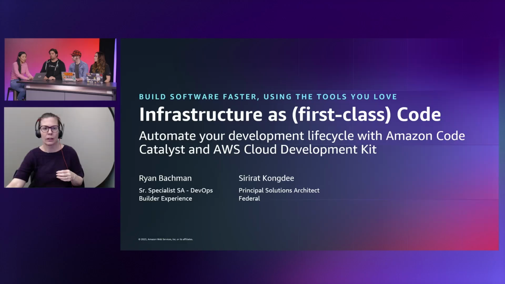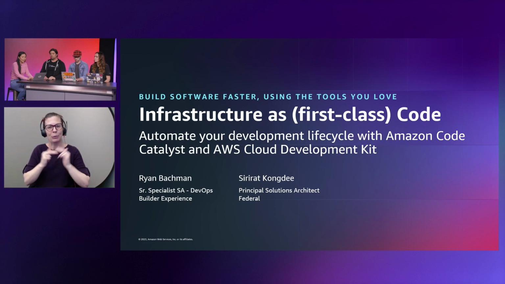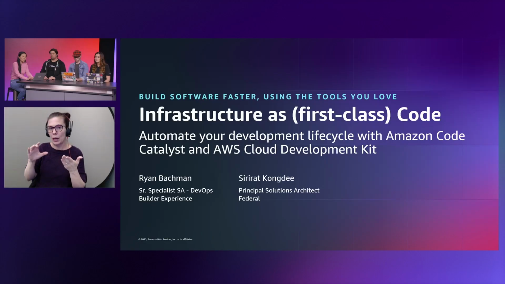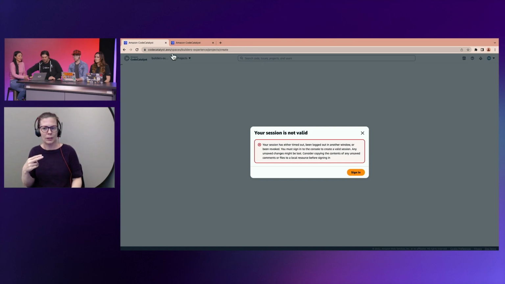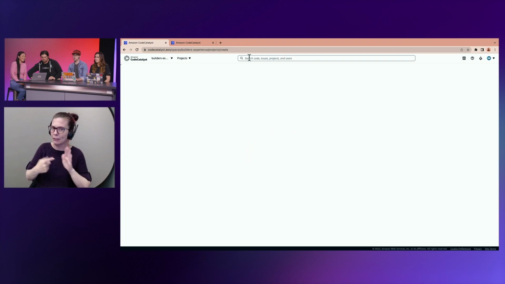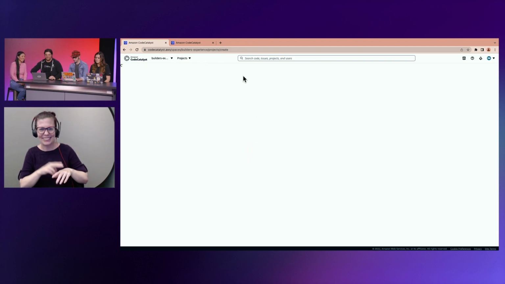So I guess first thing we have to do is show you how to build a construct in Code Catalyst. First thing we do is come to the Code Catalyst console and, oh, look at that, live demos. Of course. That's how you know it's live. That's right.